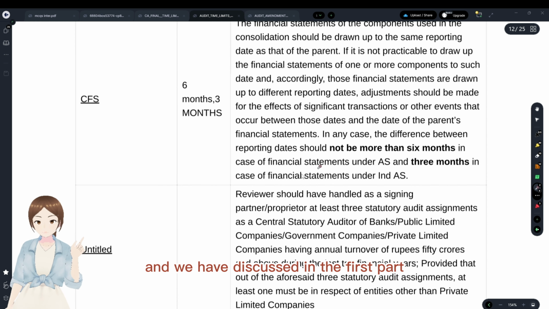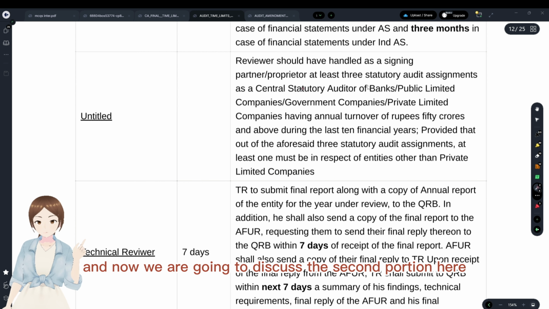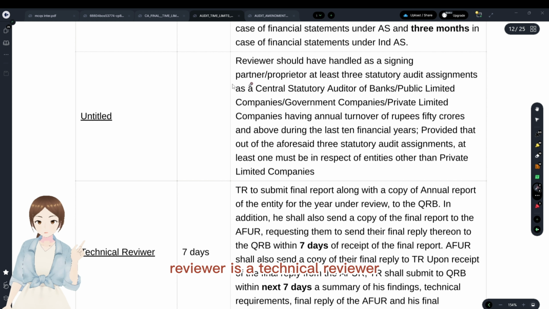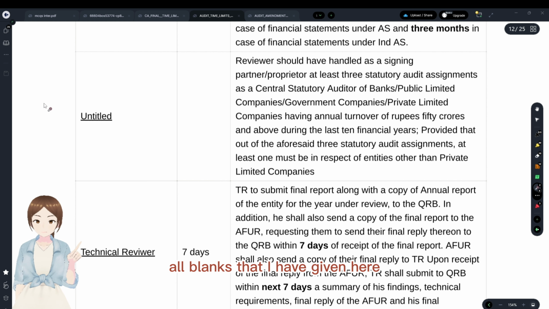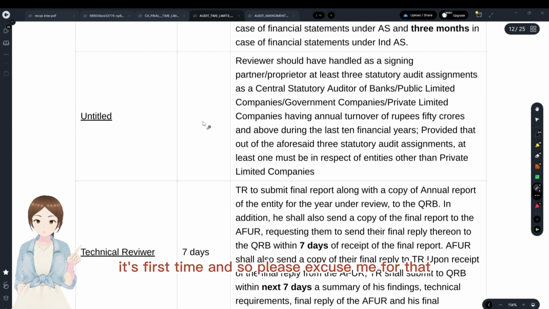We have discussed the first part till CFS, and now we are going to discuss the second portion, starting with the reviewer. The reviewer is a technical reviewer. Excuse me for all the blanks that I have given here. It's the first time, so please excuse me for that.